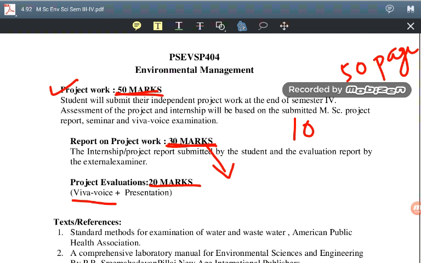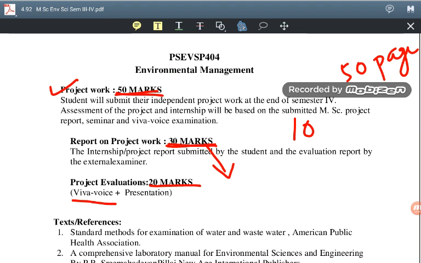The viva voce carries 10 marks and the presentation carries 10 marks. So altogether, the 4th paper is nothing but the project work. At the same time, you have to prepare a presentation and be ready for the viva voce.